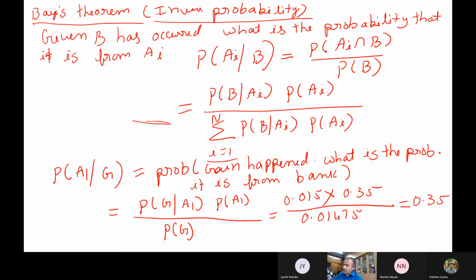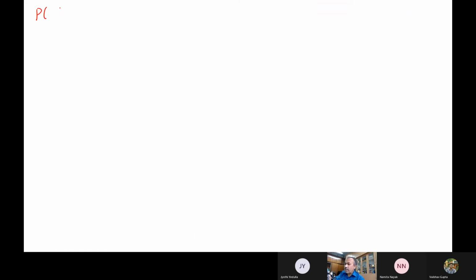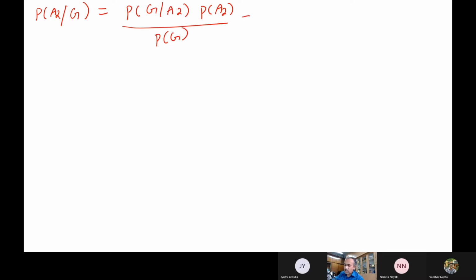Similarly, I can also find out the probability that my gain has occurred due to the second one, gold. So this turns out to be probability of gain given A2 multiplied by P of A2, divided by probability of gain. All the numbers are there, and you can calculate it: 0.237. Then probability of A3 given G, that is stocks, turns out to be 0.407.